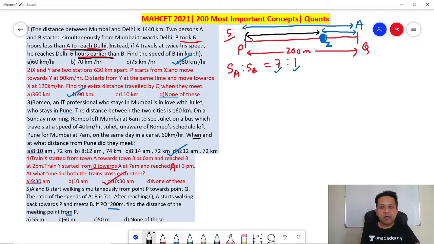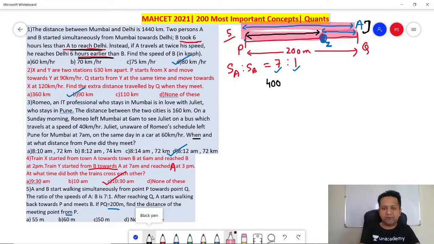So how much did they cover? Remember, total distance covered is the two lines. So can you say total distance covered is 400 meters? When the two meet, the total distance that they covered is 400. A has covered 200 plus the distance he comes back, and B this much. So total distance covered is 400.